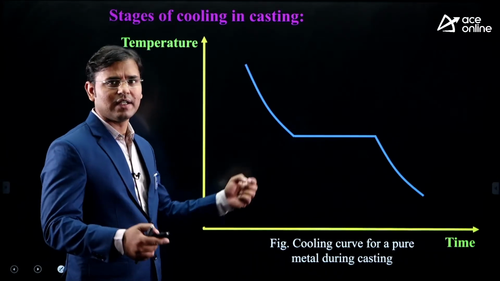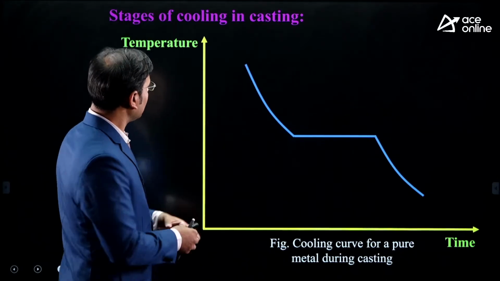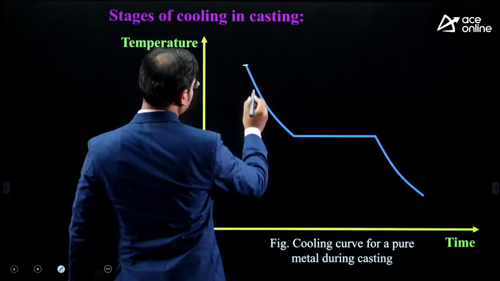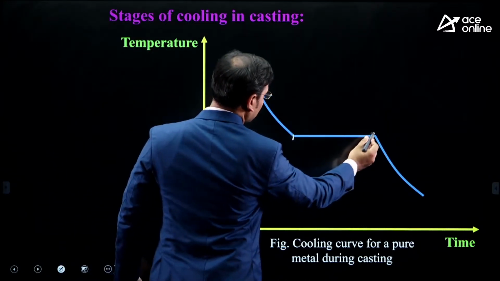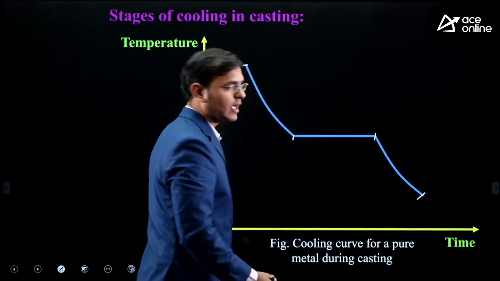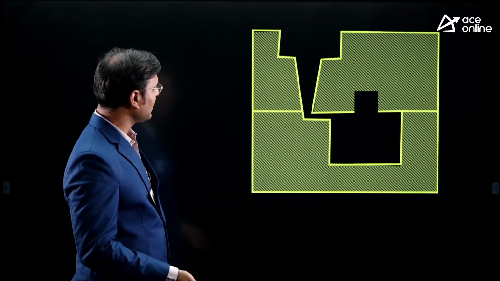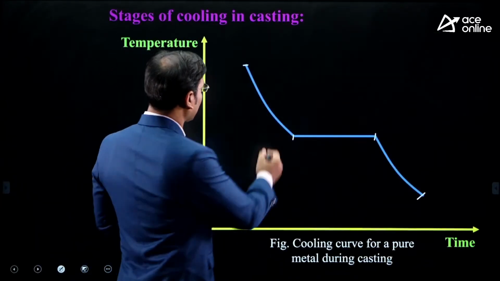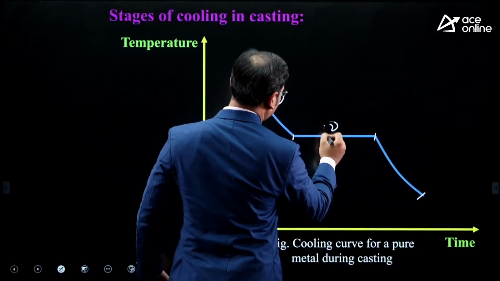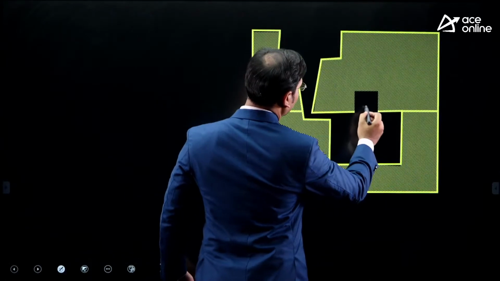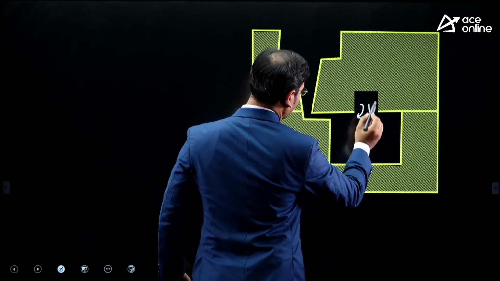Yes, again I will repeat this concept. Here the cavity size was 12, 12, 12. Here we got 11. After machining from 11 we got size 10. Right? Now see that in the liquid shrinkage, stage 1 and stage 2, what happened? Shrinkage was there, but the riser supplied molten metal.